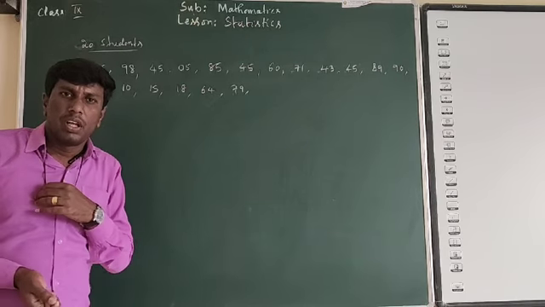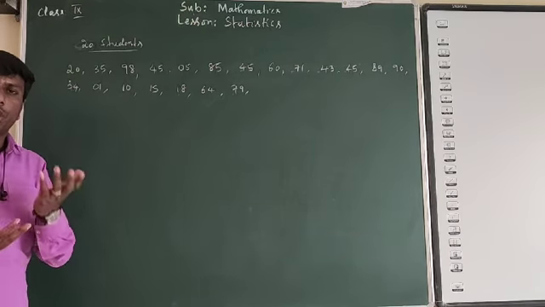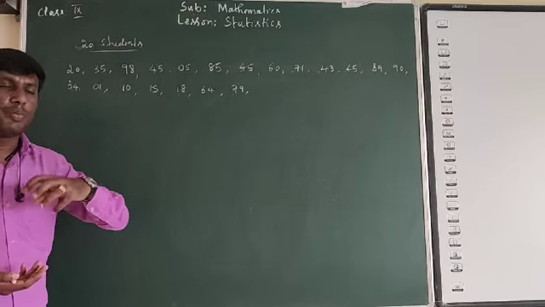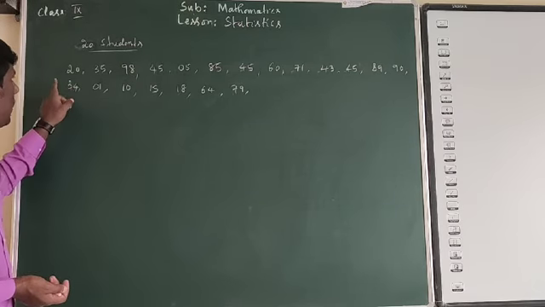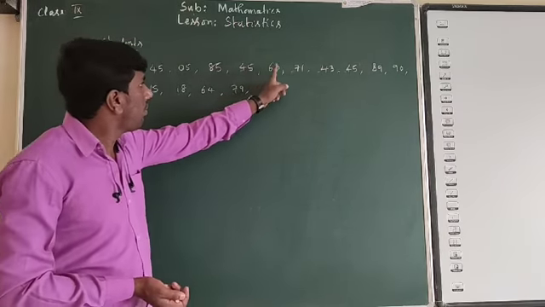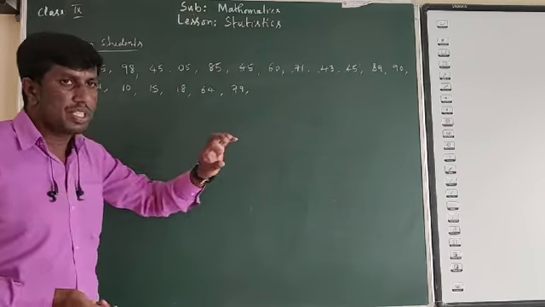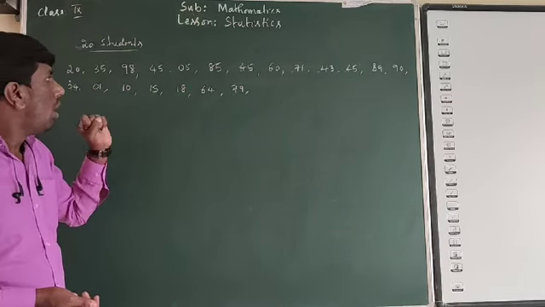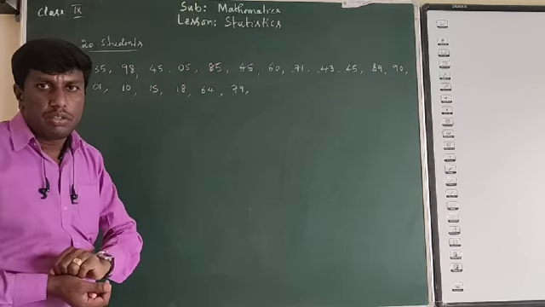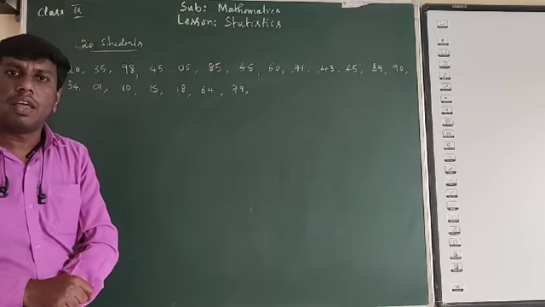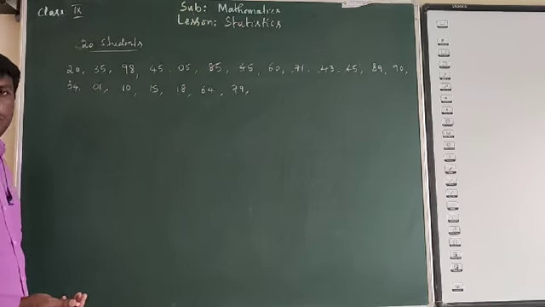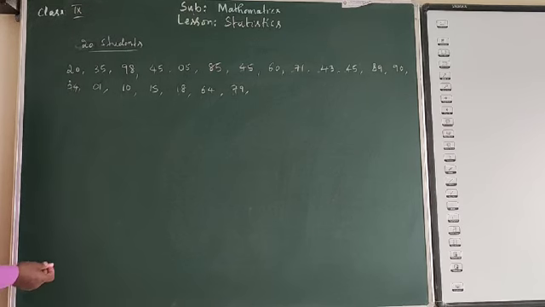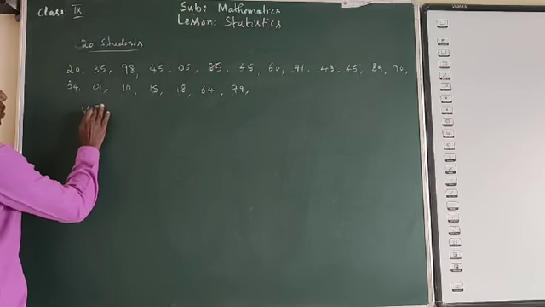Frequency means how many times the data is repeated. Say if I take 45, 45, 45, then 45 is repeated 3 times. That is nothing but the frequency, the number of times it is repeated. By using tally marks, we can do that. Let me take ungrouped data first.